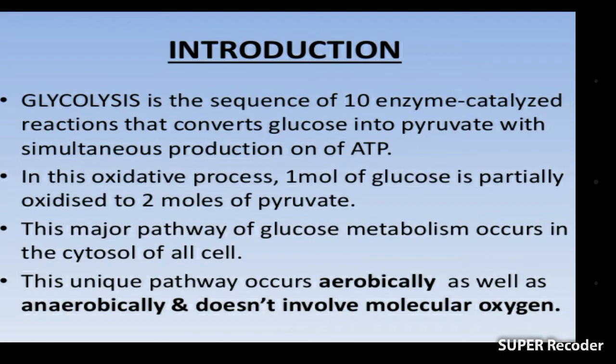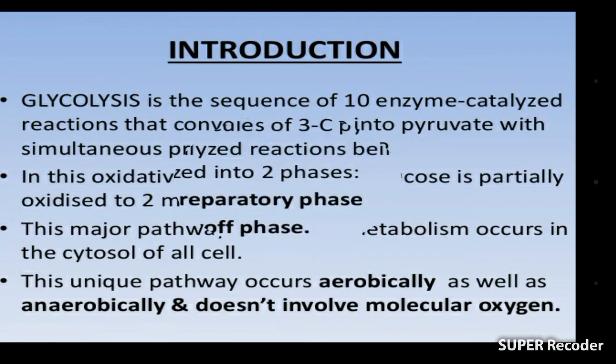Glycolysis is also known as a unique pathway. Why is this known as a unique pathway? Because glycolysis takes place aerobically as well as anaerobically. It means that glycolysis occurs in the presence of oxygen as well as in the absence of oxygen. Glycolysis takes place in the cytosol of the cell.